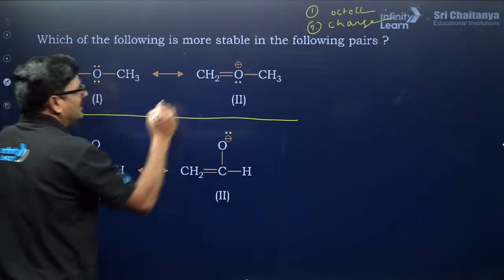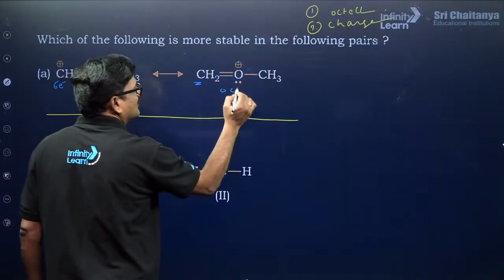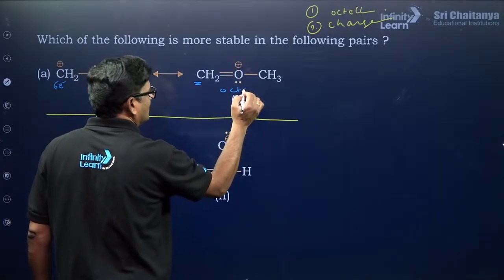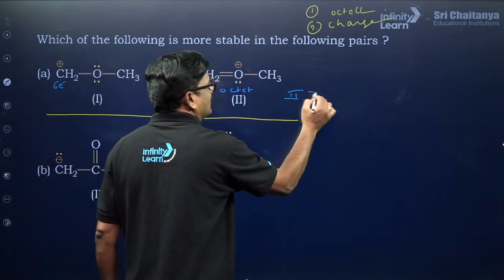Okay, and here carbon is simple, so everybody is octet. So that 2 is greater than 1.